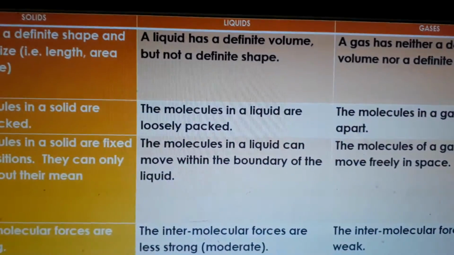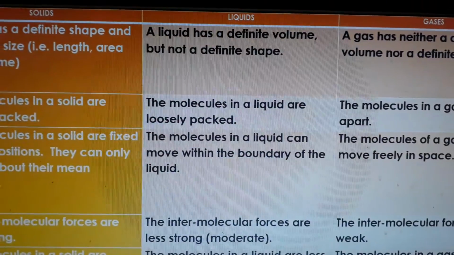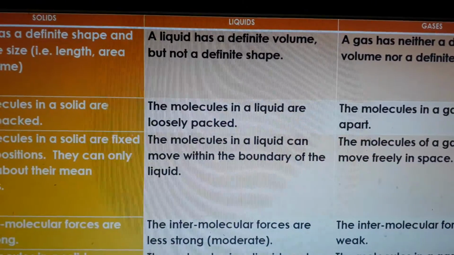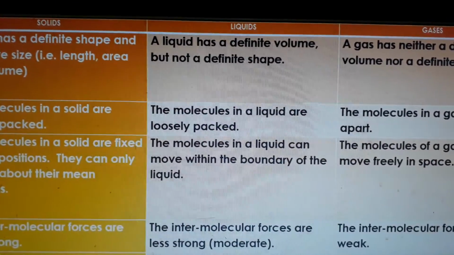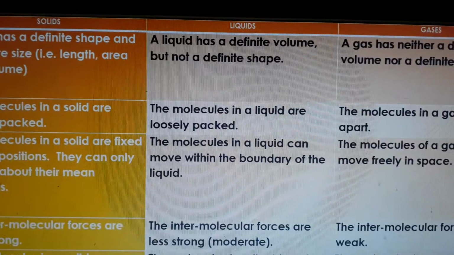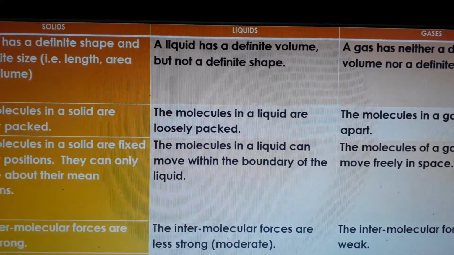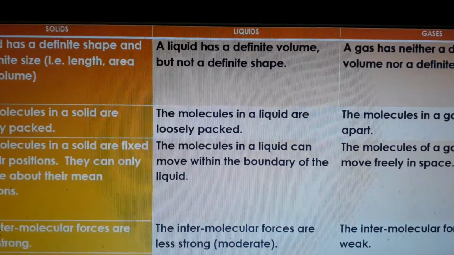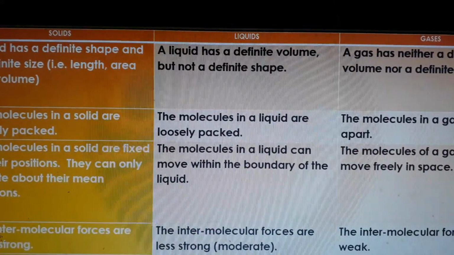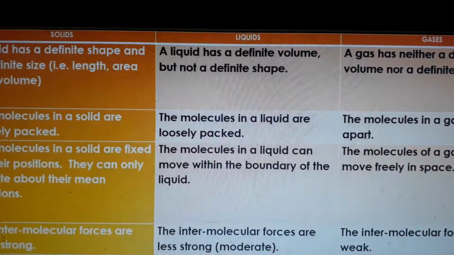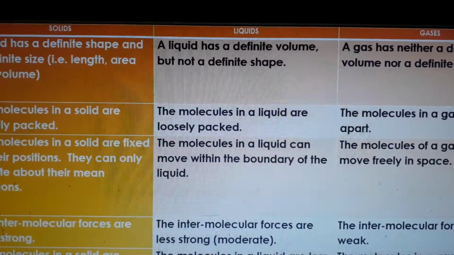But in case of liquid, liquid has a definite volume but not a definite shape. That means liquid has a definite volume. That is, if you buy 1 liter of oil or milk, it has a definite volume, isn't it? It will remain in that area. Volume is fixed, but not a definite shape. Suppose you have 1 liter of oil and you put it in a 2 liter bottle, it will not fill up the 2 liter bottle, it will remain half of that bottle, isn't it? So it has a fixed volume. But then shape can change.